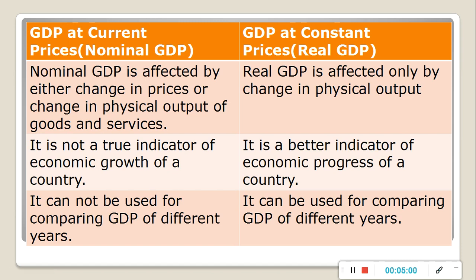We can use real GDP for comparing GDP of different years. For example, if you want to compare GDP of 2013-14 and 2018-19, you can use real GDP for the comparison of GDP, but you cannot use nominal GDP for the comparison of GDP of different years. This is the difference between nominal GDP and real GDP.